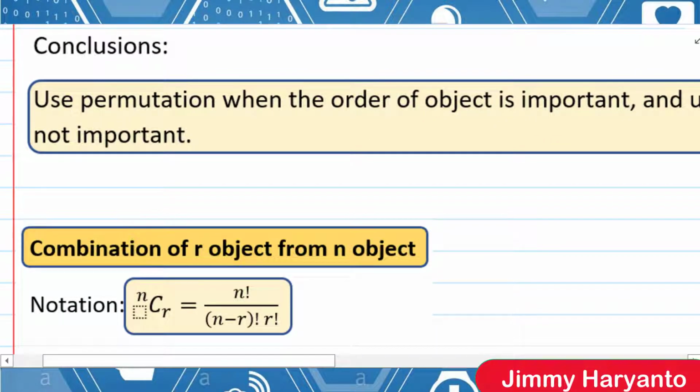You already learned this combination in the binomial theorem, but it was only about how to calculate the result without a calculator. For this one, I give you the formula, but later you can also use your calculator.